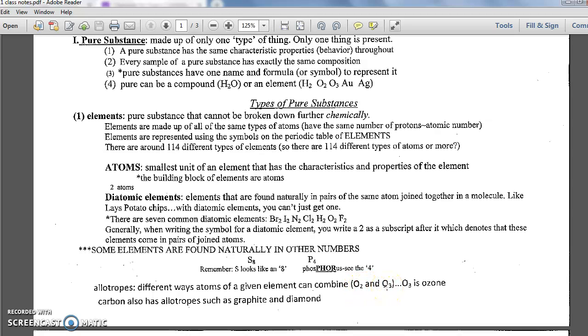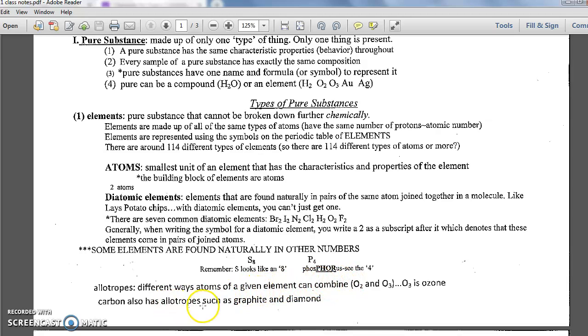But ozone is a molecule. Again, a molecule is just when two or more atoms of the same or different type join and go around together. O's can also join in threes. It's called ozone. You've heard about the ozone layer. The ozone layer in our atmosphere is a very important layer, but it's not a super stable molecule, and it's easily broken apart. It's not found very commonly at the surface of the Earth, where there are enough molecules that it can bang into and break apart. So allotropes, different ways atoms of a given element can combine.